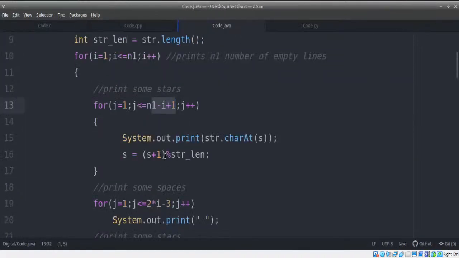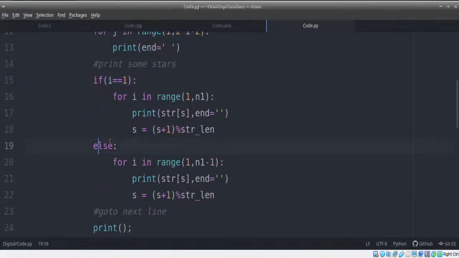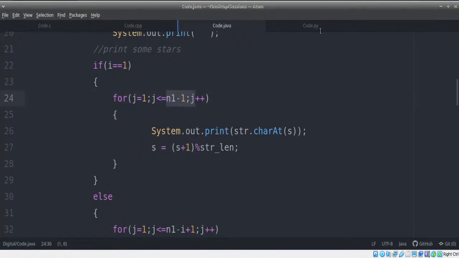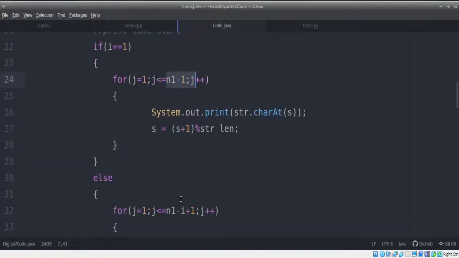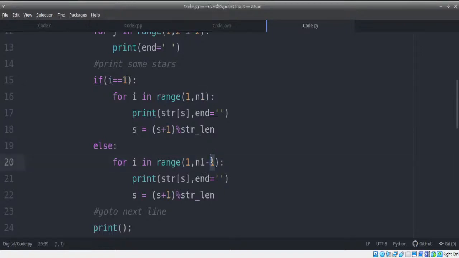Now let's go for spaces. Spaces here is 2i minus 3. What have we used? 2i minus 2. So that should also work well. Perfect. Now let's look at the last scenario. If I is 1, otherwise. If I is 1, we're supposed to repeat till n1 minus 1. That means I'm supposed to keep the final scenario as n1. But in the other case, it is supposed to be n1 minus I plus 1. That means our scenario should be n1 minus I plus 2. What we have done here is n1 minus 1. So this is supposed to be n1 minus I plus 2 instead.